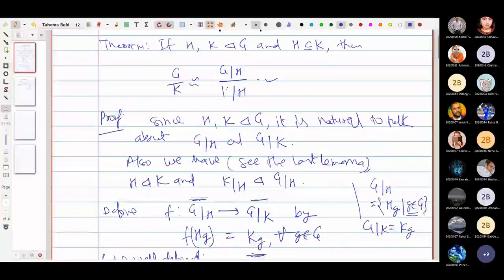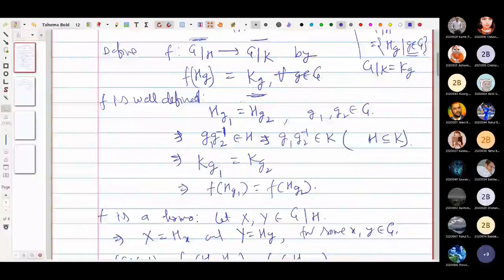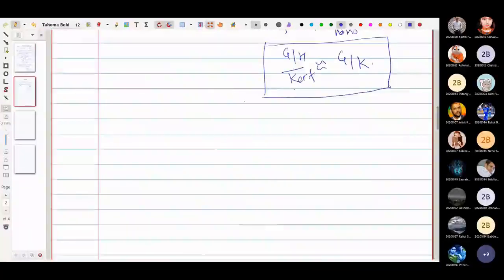G by H by kernel of f is isomorphic to G by K; this is what we have proved until now. To establish the result, we need to prove that kernel of f is nothing but K by H. Let us see how we can prove that.